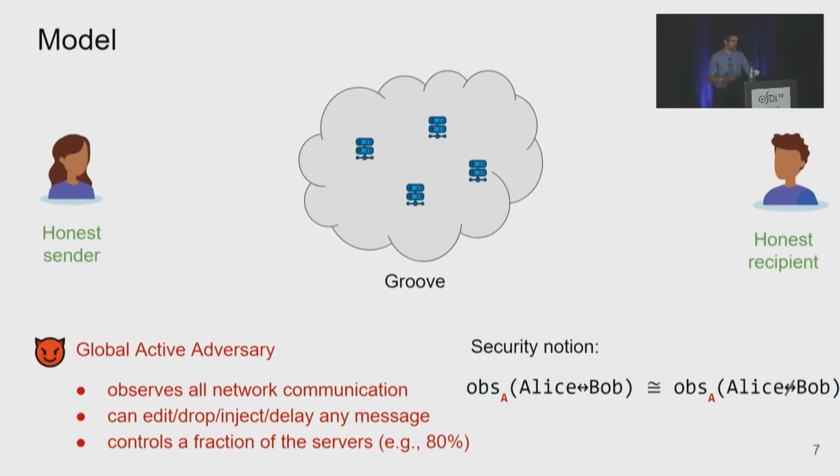The security notion that we target is unobservability. We want the observations that the adversary can make to be roughly similar, whether Alice and Bob are friends and exchanging messages, or they are not friends and they are just two random honest users of the system. More precisely, Groove achieves differential privacy.